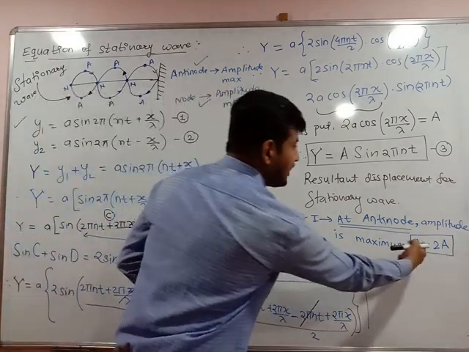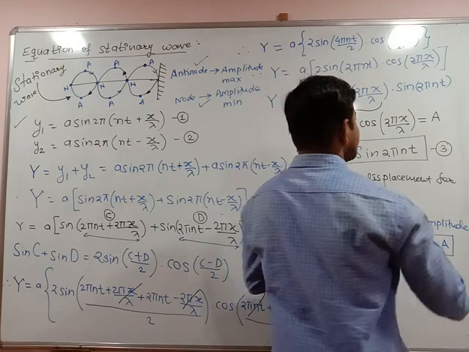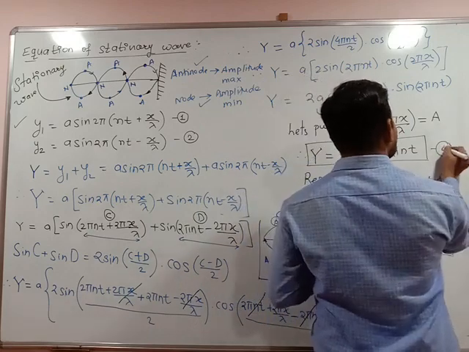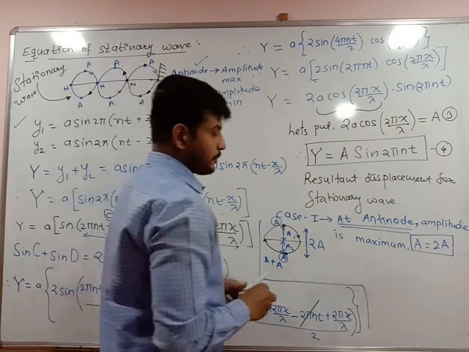Okay, if this is A is equal to A, I can write here equation 3 and equation 4 here. Now see equation 3.